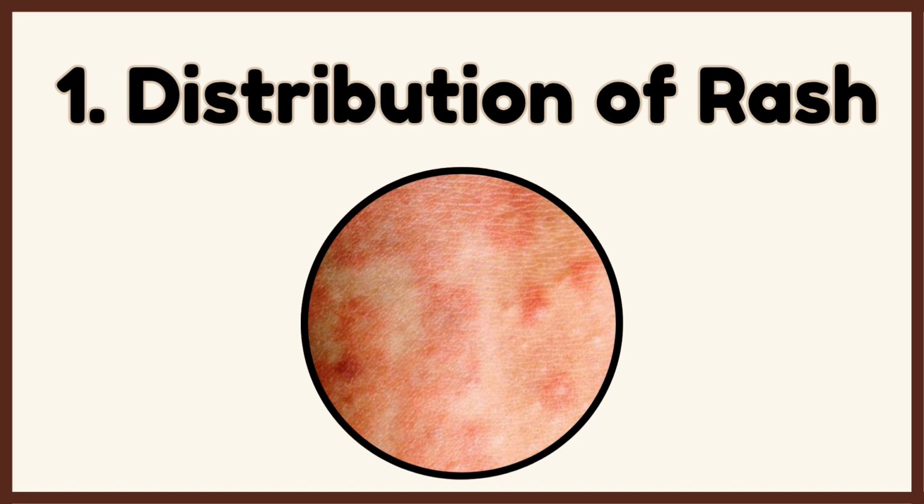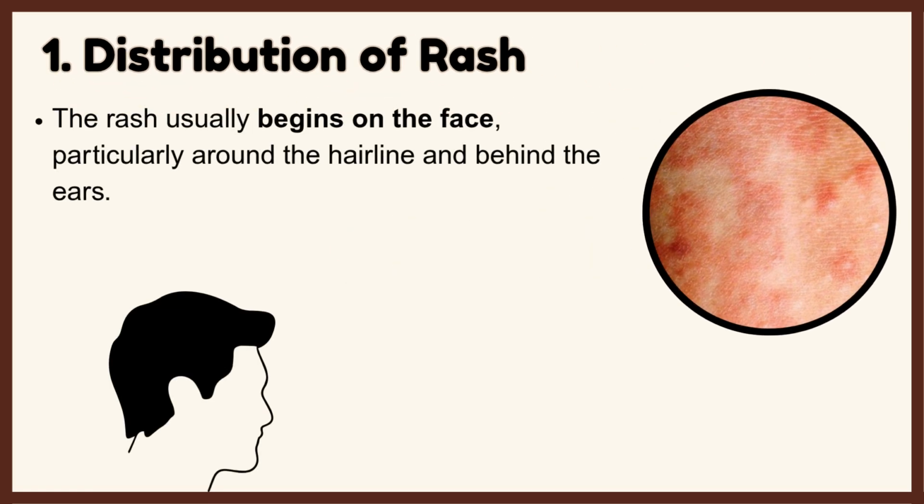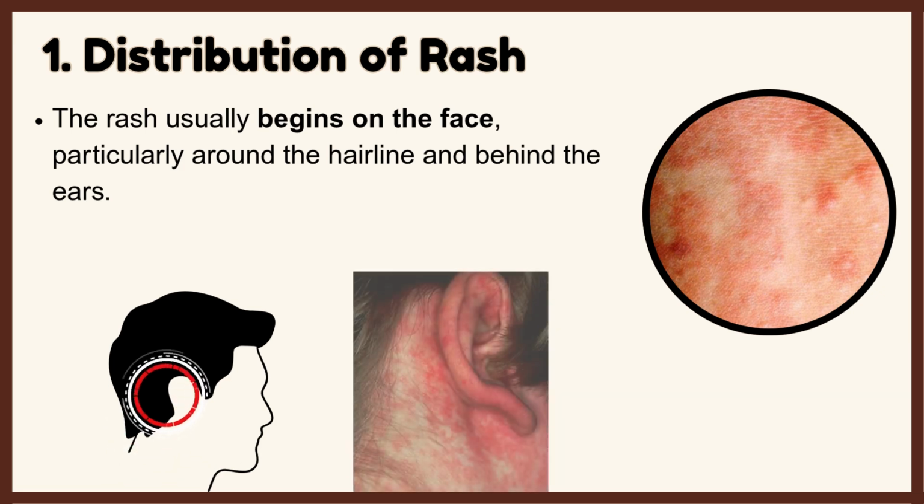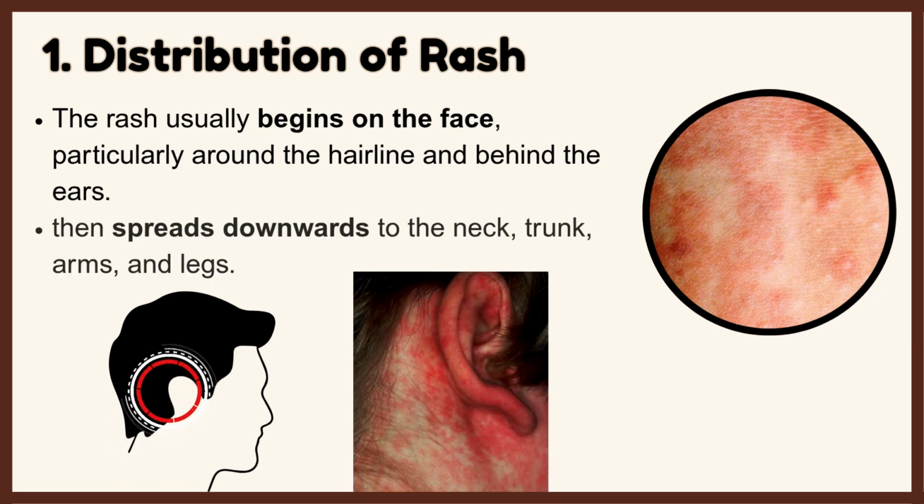Distribution of rash. The rash usually begins on the face, particularly around the hairline and behind the ears, and then it spreads downwards to the neck, trunk, arms, and legs.